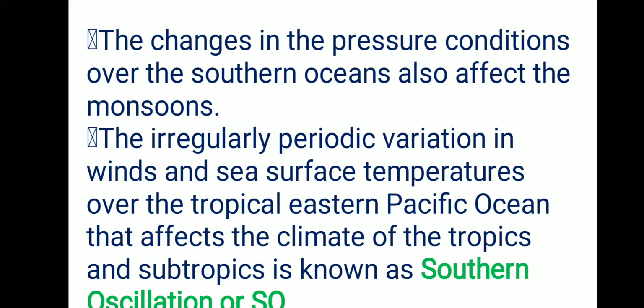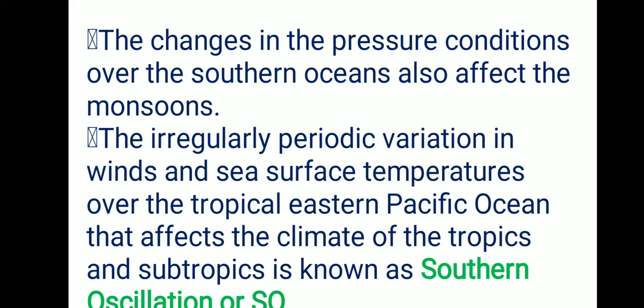When the South Pacific Ocean pressure conditions are low, then in the Indian Ocean it will be relatively high pressure. So this periodic change in pressure condition is known as southern oscillation, or SO. Now one more phenomenon is related to SO, that is El Nino. So we call it ENSO, that is El Nino Southern Oscillation.